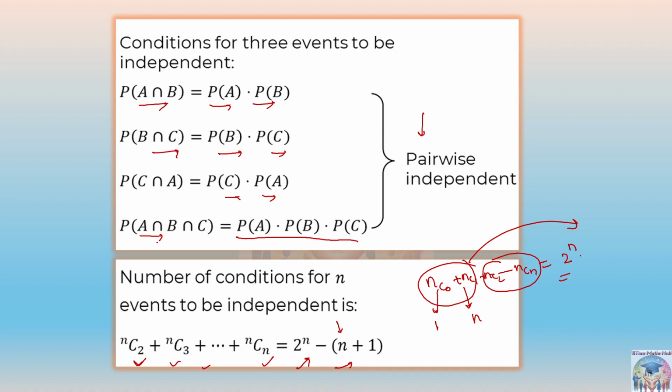Number of conditions means how pairwise we will be doing that. Like this pairwise we are doing here, two events we are taking at a time. So this is one condition, this is second, this is third. So how many conditions like that will happen?